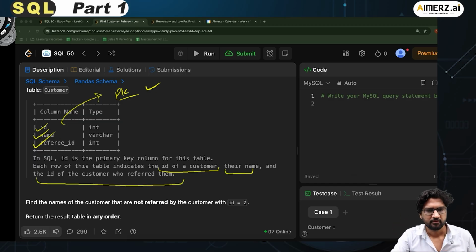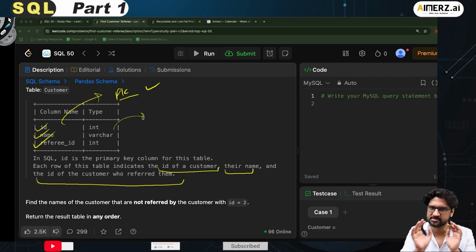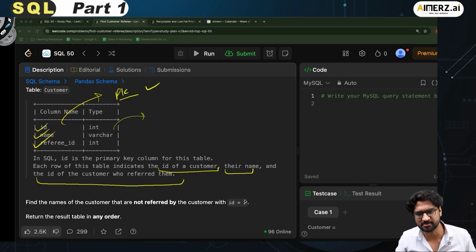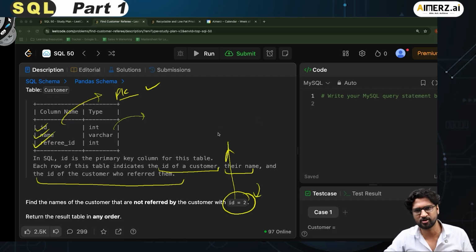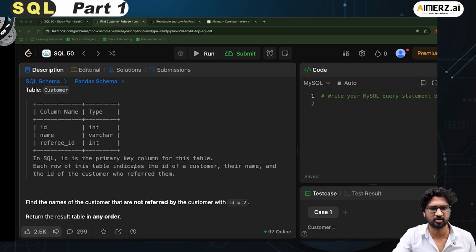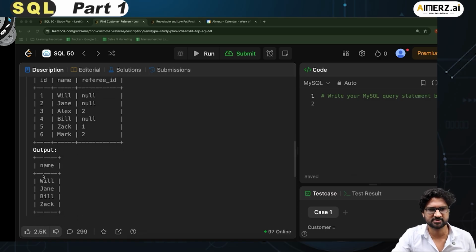Find the names of the customers that are not referred by the customer with ID equal to 2. So from this table, I have to find all those customers who have not been referred by the customer with ID 2. Very simple question. Again, it is the use of the where clause only, where the ID should not be equal to 2. The result can be returned in any order. If this is the input table, then I should just return the names.